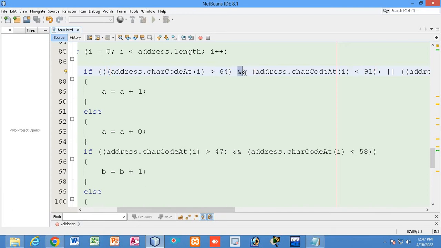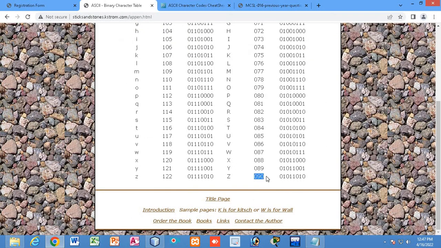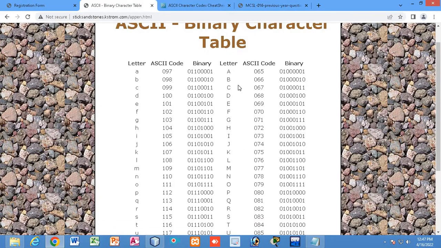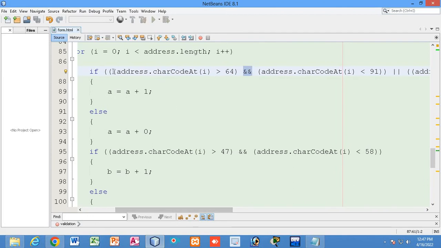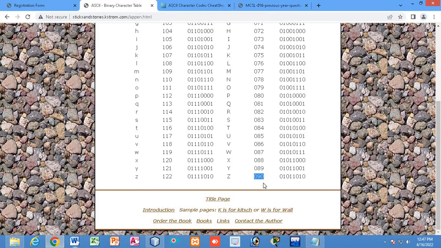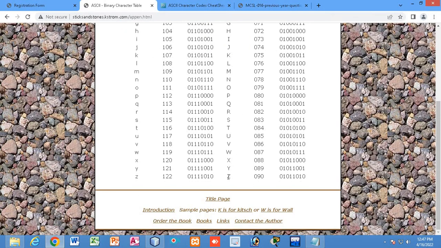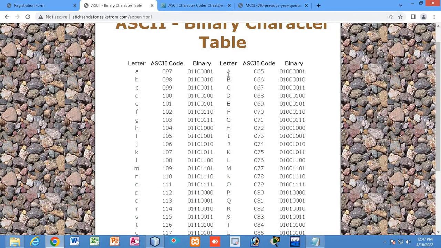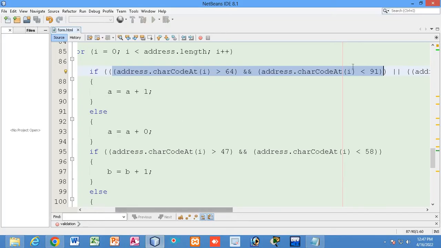More than 64, you can say this is AND operator, that means it will check whether the value is more than 64 and less than 91. So let us check over here. More than 64 means 65, and less than 91, that is 90, it is Z, that means A to Z. It will be checking that A to Z, right? If this condition works, that means the user has inserted from either capital A to capital Z. It could be any letter, A, B, C, D, any caps lock letter, right? Uppercase letter.